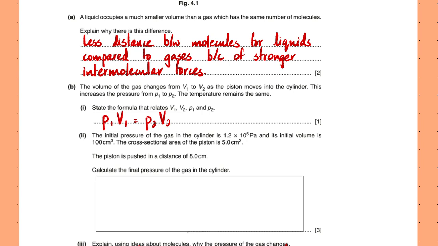So we know the equation, P1V1 equals P2V2. Initial pressure of the gas in the cylinder is this much. Initial volume is this much. Cross-sectional area of the piston is 5. The piston is moved in a distance of 8. Calculate the final pressure of the gas in the cylinder. So I have P1, I have V1. I can work out V2 and then find P2.